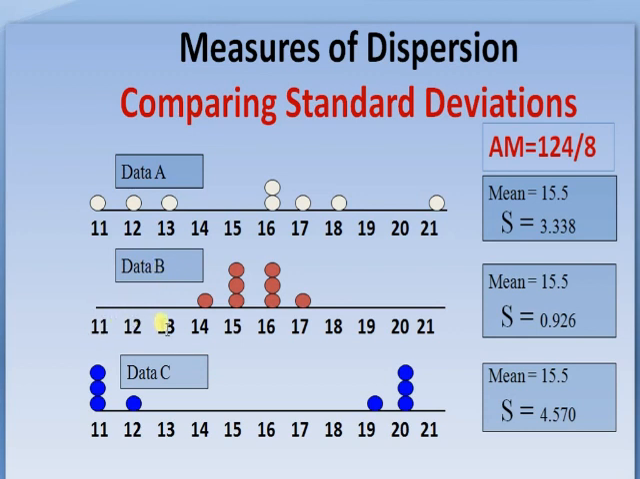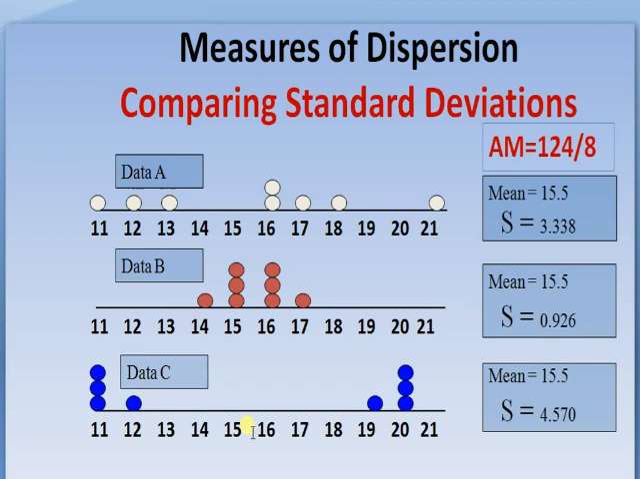And data B, here we see the data B. 11 is absent, 12 is absent, 13 is absent, 14 having 1 frequency, 15 having 3 frequency, 16 having 3 frequency, 17 having 1 frequency, and 18, 19, 20 and 21 having 0 frequency. Here again mean is 15.5 and standard deviation is 0.926.